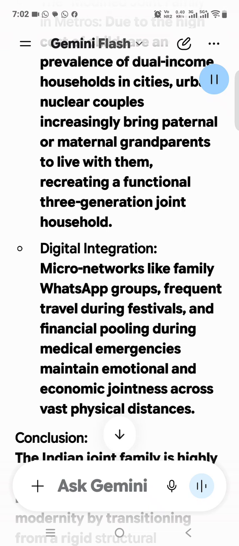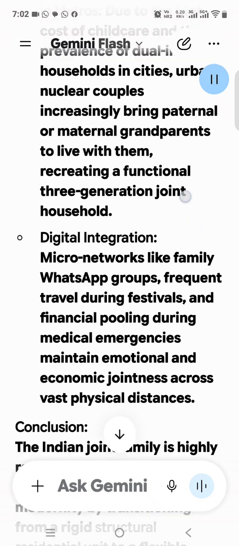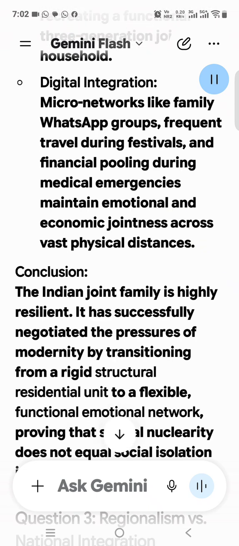Question 3. Regionalism versus national integration. Regionalism in India is a natural consequence of its immense diversity, but it becomes a threat only when it turns into regional chauvinism. Analyze this statement with reference to economic and cultural factors. 250 words, 15 marks. Model answer.